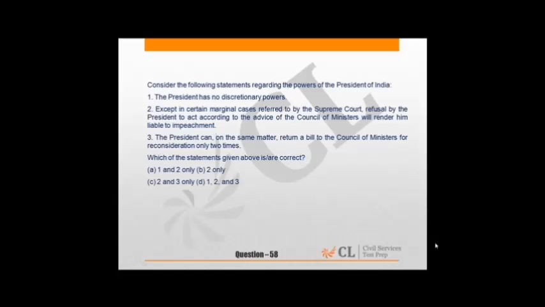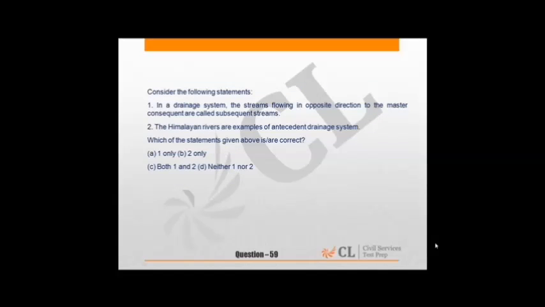58 is from polity area, conceptual question. 59 is from geography, the river and the drainage system. So what is this question? In a drainage system, the streams flowing in opposite direction to the master constituent are called subsequent streams. Is this correct? This is not correct.